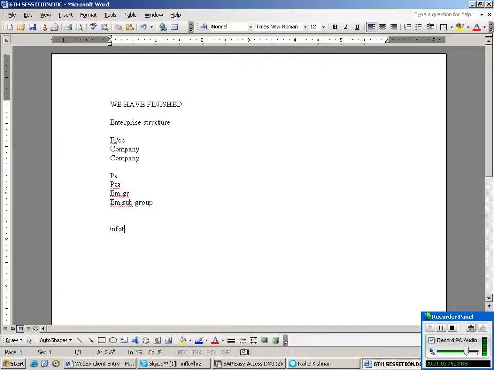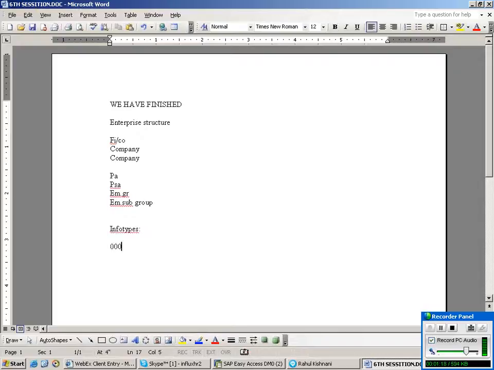After that, we have a class on infotypes. So what is meant by an infotype? It's a set of logically related data where we can maintain the information of objects like employee, position, job, and so on.